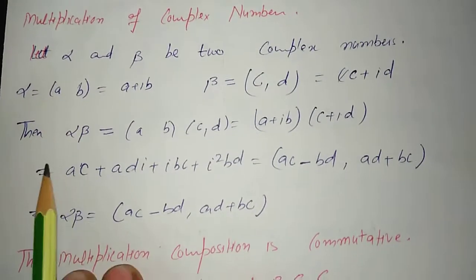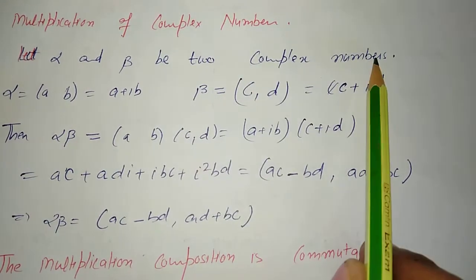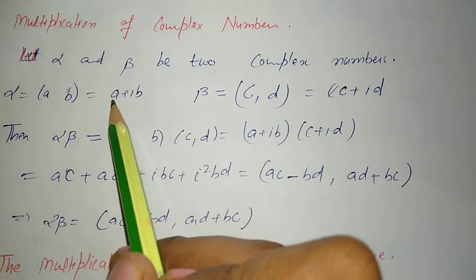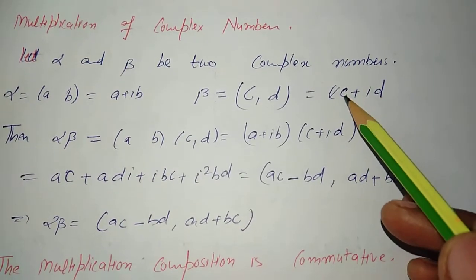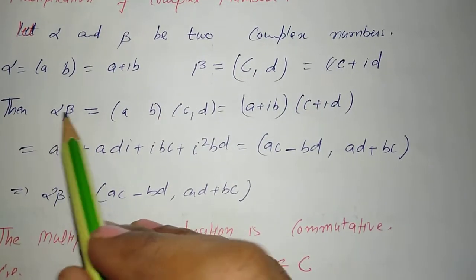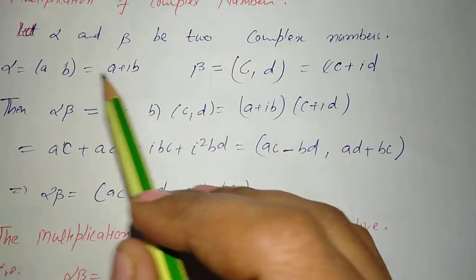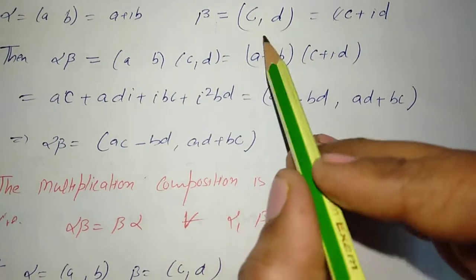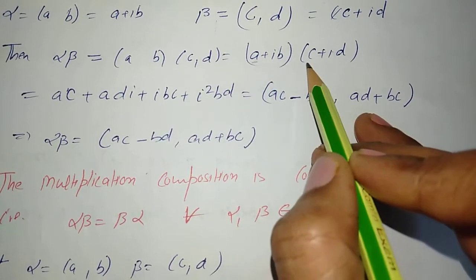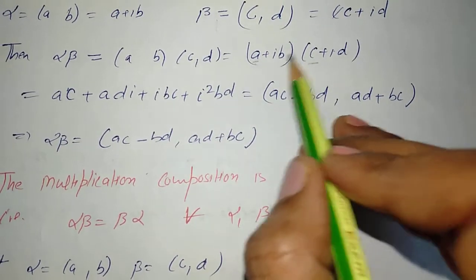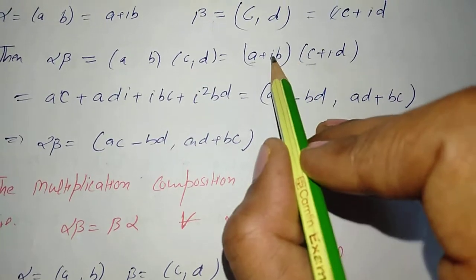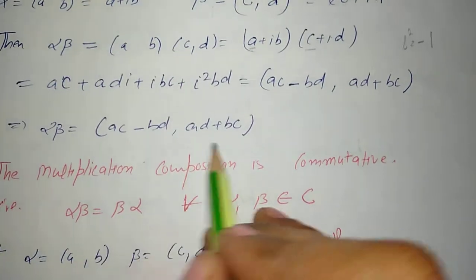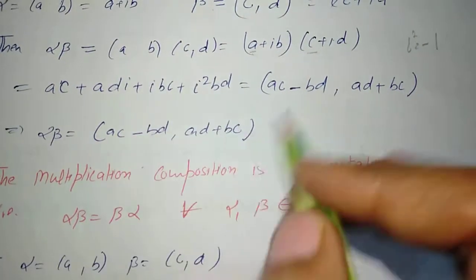Next is a multiplication of complex numbers. How do we multiply two complex numbers? Let alpha and beta be two complex numbers. Alpha may be written as a plus iota b, and beta may be written as c plus iota d. Alpha into beta will be (a plus iota b) into (c plus iota d), and this is just an ordinary multiplication. We multiply the two brackets: first into first, first into second, second into first, and second into second. Here we have to note that whenever we find iota square, we will write that term to be minus of 1.